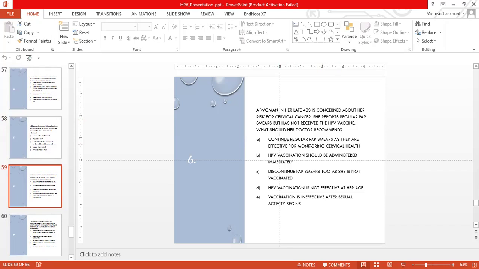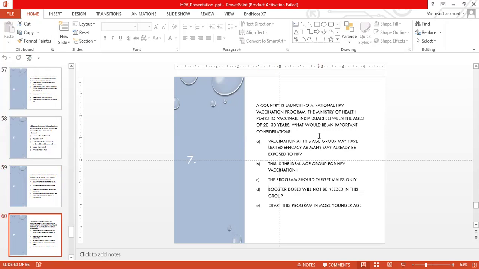A, continue pap smears as they are effective for monitoring cervical health. B, HPV vaccination should be administered immediately. C, discontinue pap smears as she is not vaccinated. D, HPV vaccination is not effective at her age. E, vaccination is ineffective after sexual activity begins. Option A is the right answer.